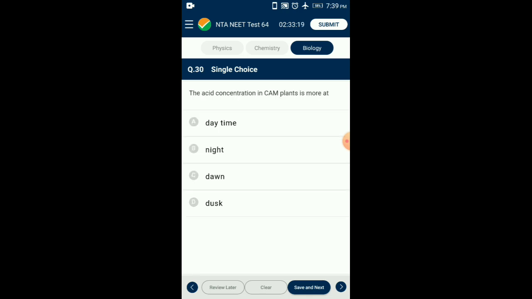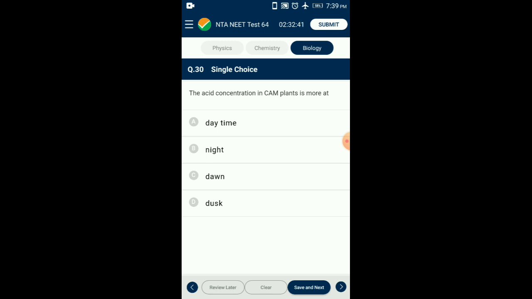Question number 30. The acid concentration in CAM plants is more at? Crassulacean acid metabolism, generally called the CAM pathway, occurs in succulent plants. Carbon dioxide is fixed during the night in the absence of light to malic acid via PEP carboxylase. This carbon dioxide comes from respiration as also from the atmosphere. Malic acid gets stored in vacuoles during the night, which is decarboxylated to release carbon dioxide during the day.